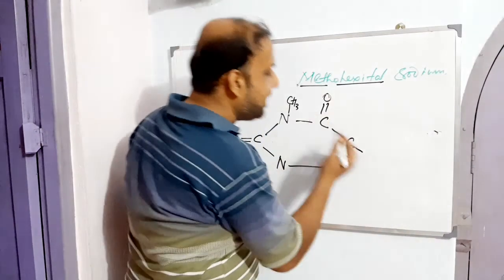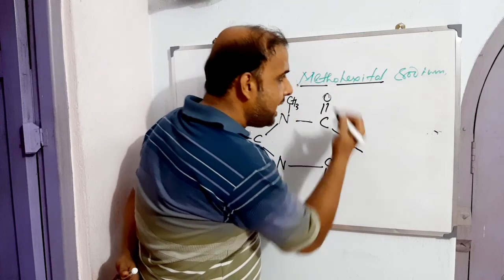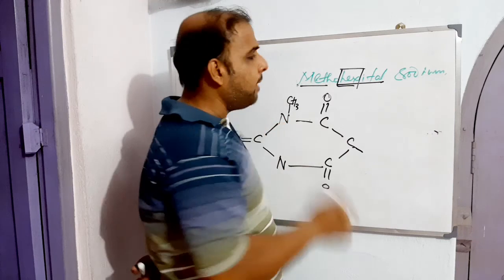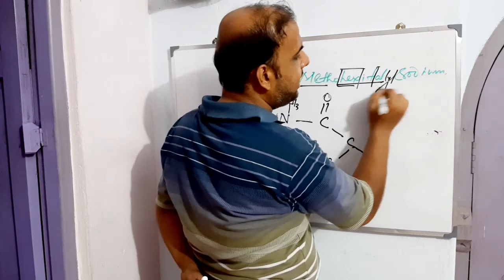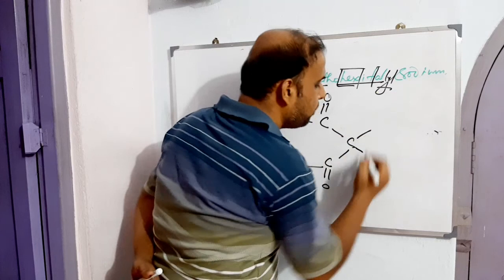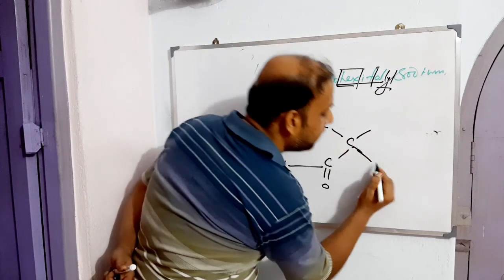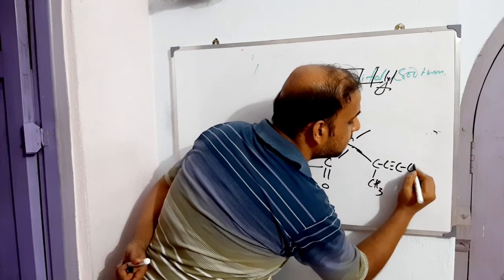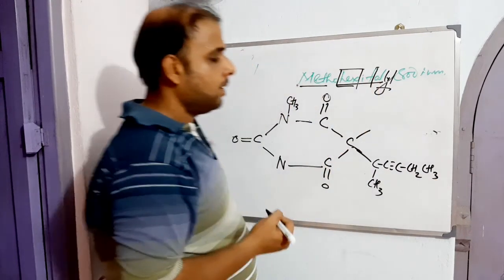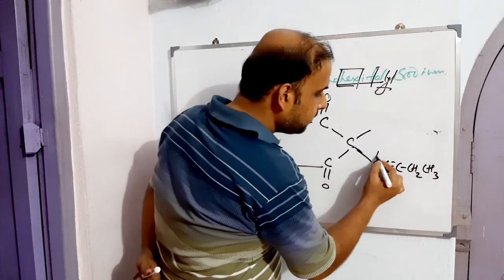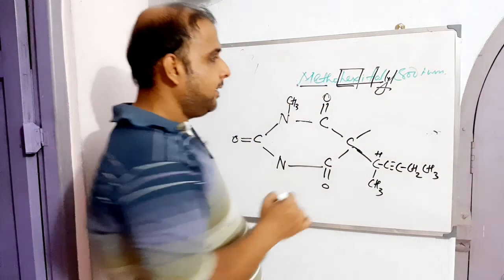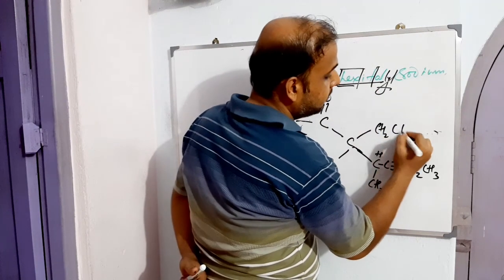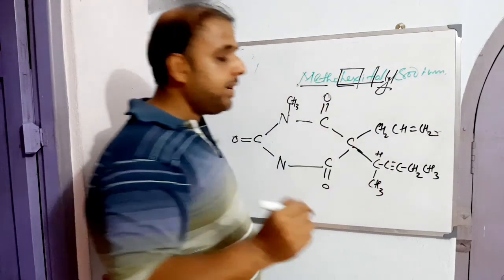Hexital: hex means 6 carbon, and al, if we expand it, becomes allyl. So two possibilities: one is hexine, like this, and the other one is allyl.